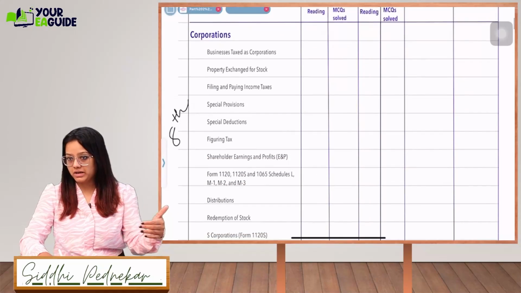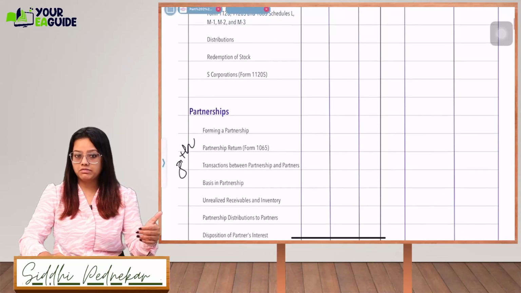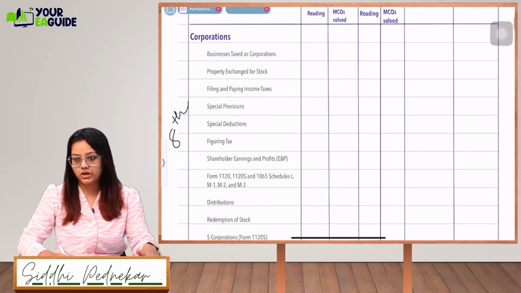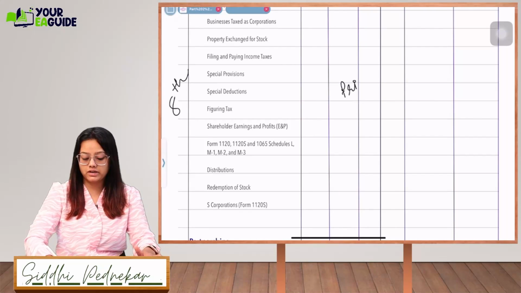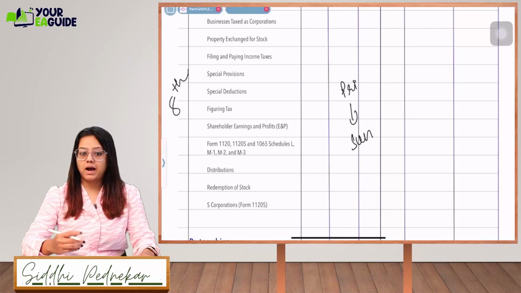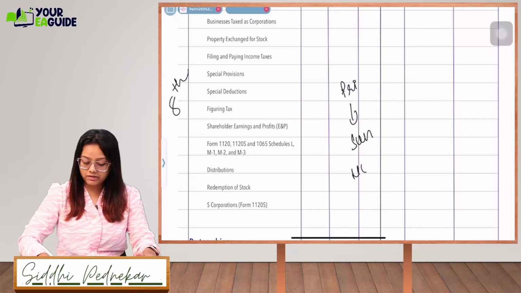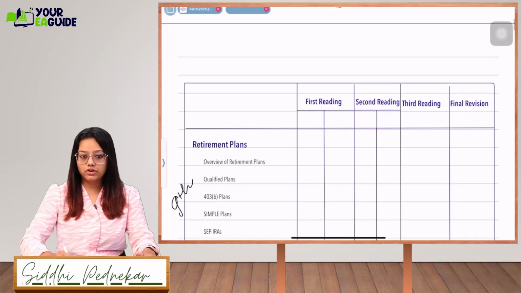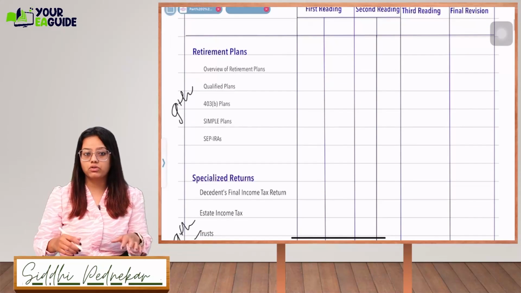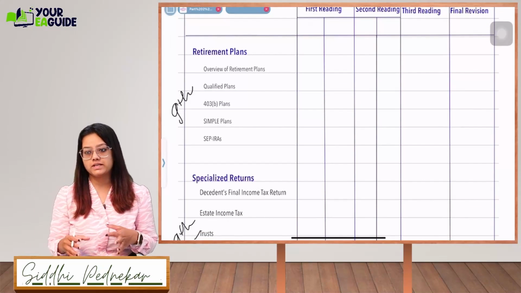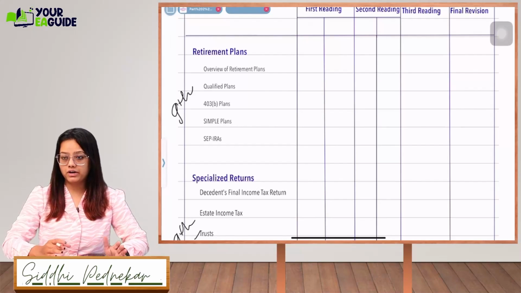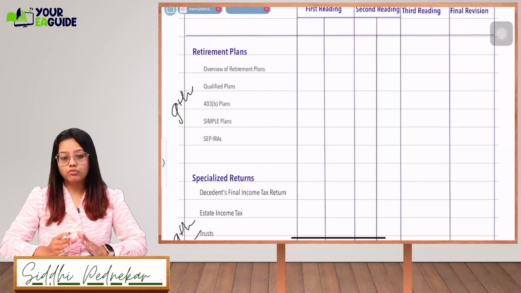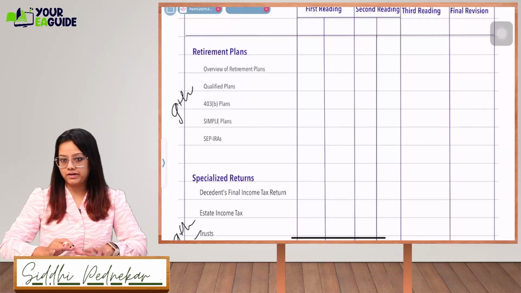Since Sunday is coming in our sessions, on Sunday we'll complete whole partnership and whole corporation, so make sure you don't miss Sunday's lecture. Today is Friday, we'll have one lecture, then directly on Sunday the partnership and corporation chapter, then on Monday business property. On Tuesday and Wednesday we'll take the remaining two topics, retirement plan and specialized return. Yesterday our part one revision batch was completed, hopefully within time. For part two, I'm estimating a minimum of 4 to 5 days.